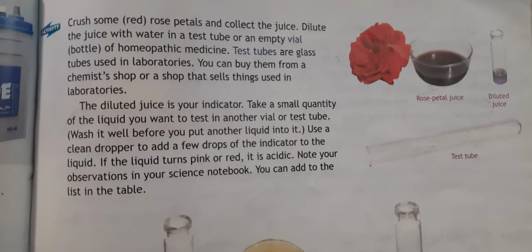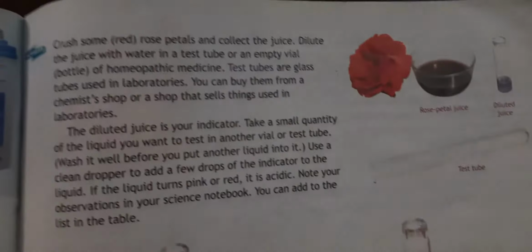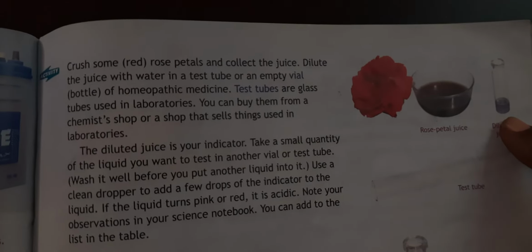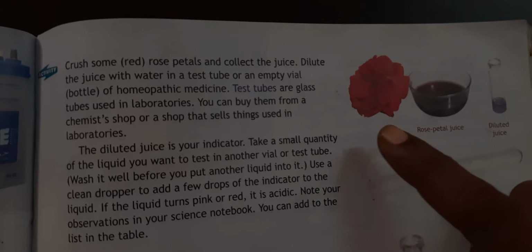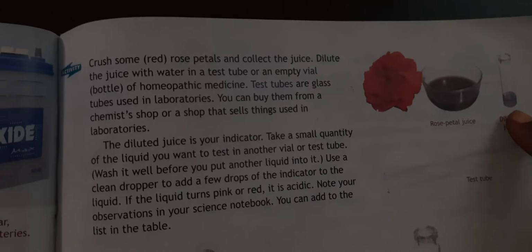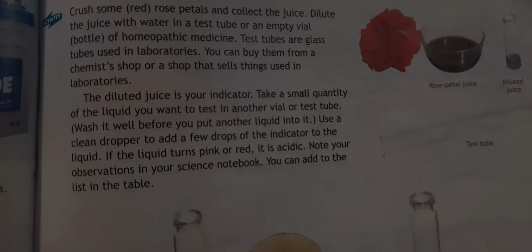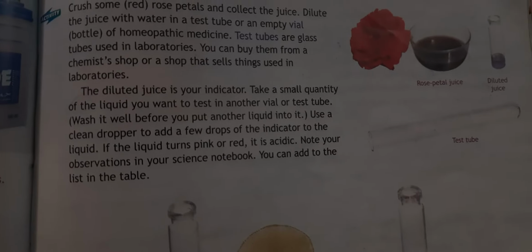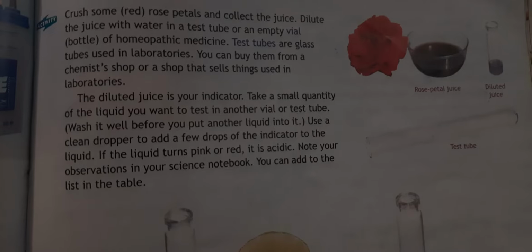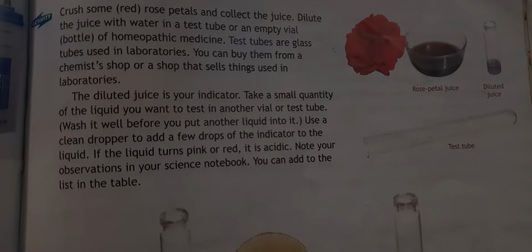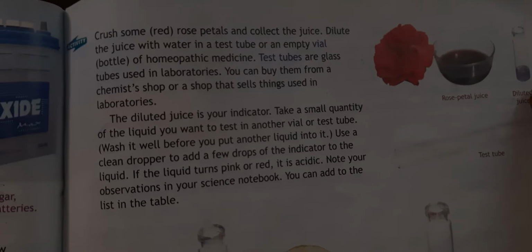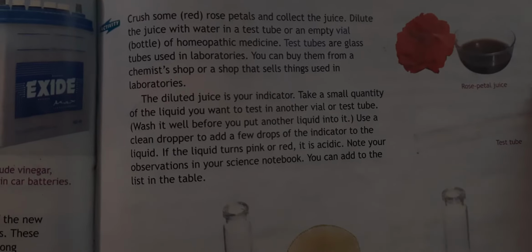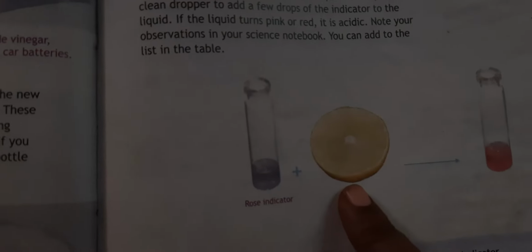Now what you can see here is the pink colored liquid, the kind of liquid you get after crushing this rose. Next step, take a small quantity of the liquid you want to test in another vial or test tube. Use a clean dropper to add a few drops of the indicator to the liquid. You have to use this juice in a small amount, not so much. Here we are going to test whether there is acid in this lemon or not.